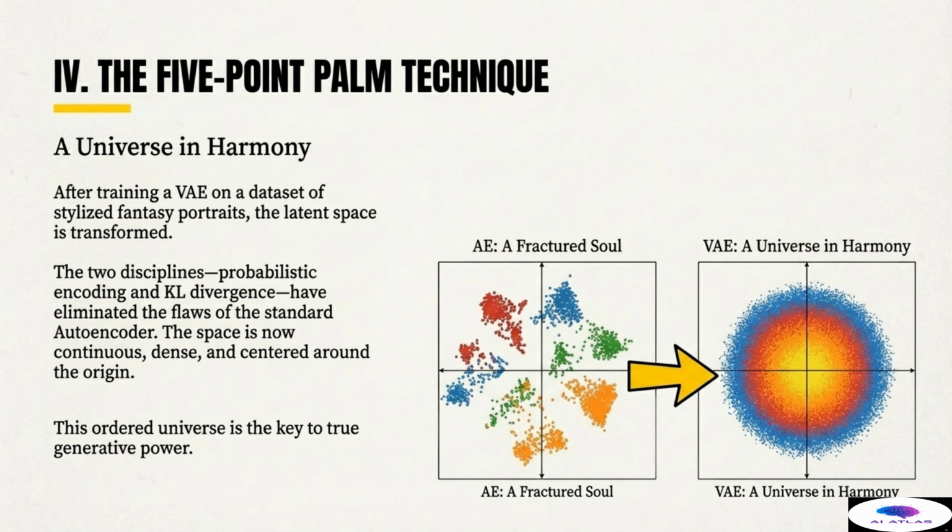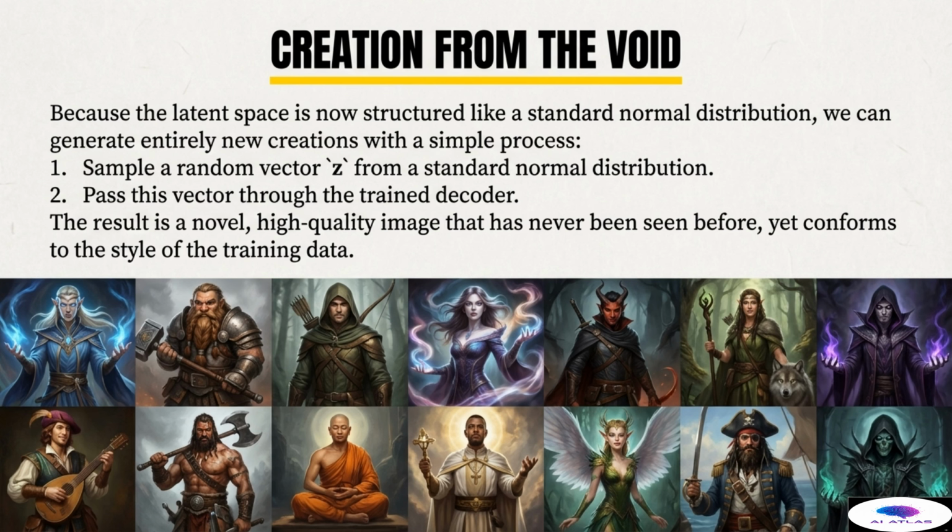With the latent space now structured like a standard normal distribution, continuous and centered, we unlock the VAE's ultimate capability, creation from the void. This is the simple yet profound process of generating entirely new content. It requires just 2 steps.